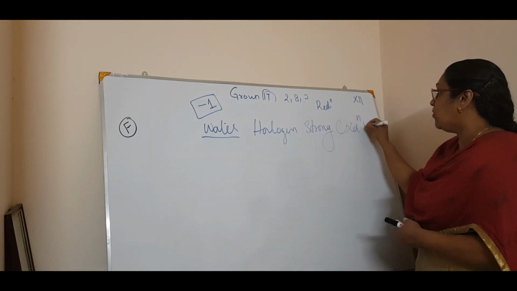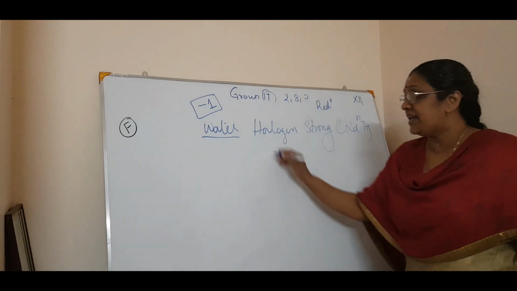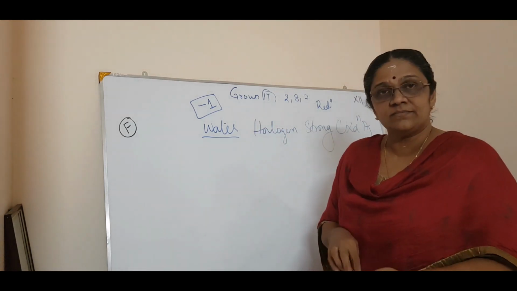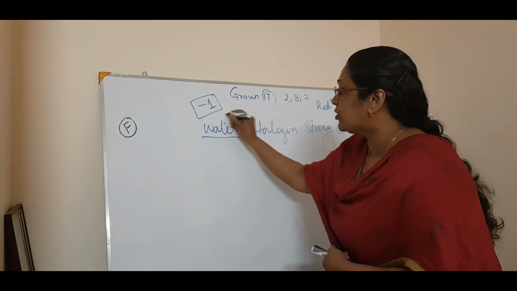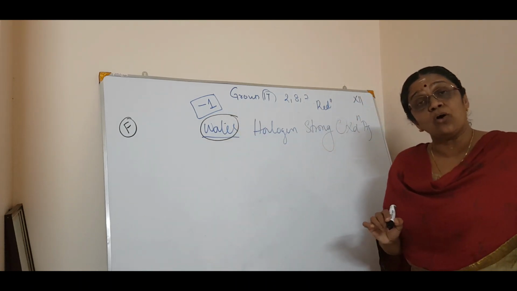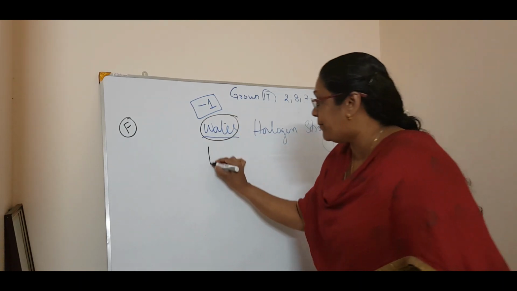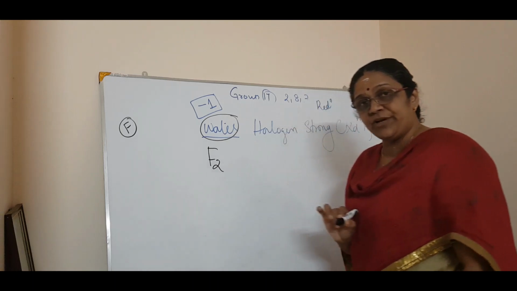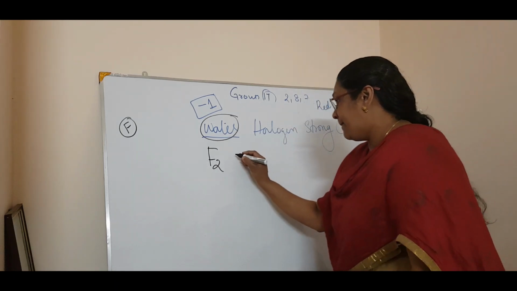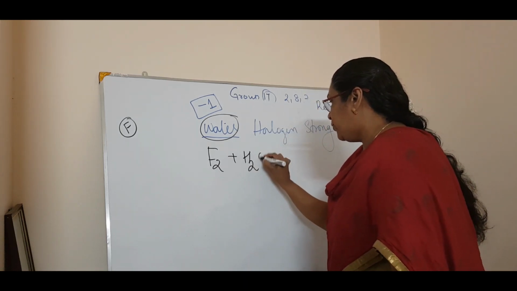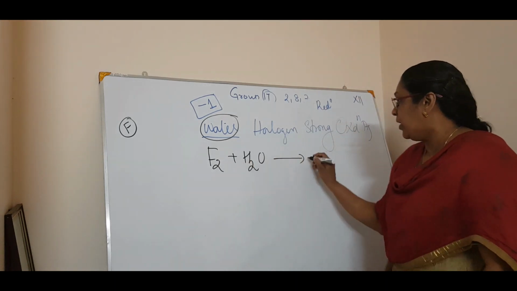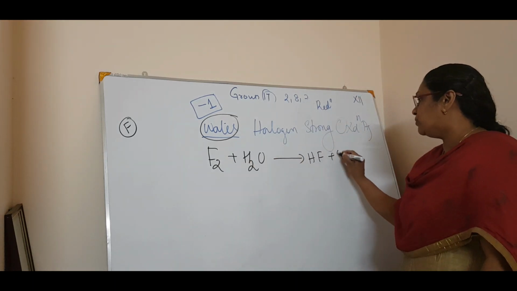For example, fluorine. If you take fluorine plus water, it will give you HF plus O2.